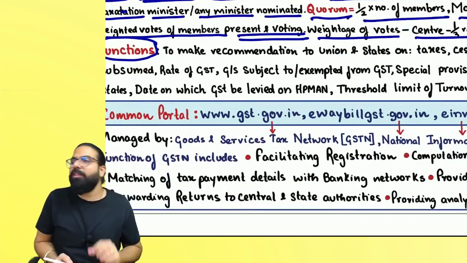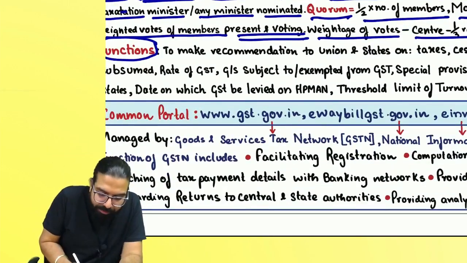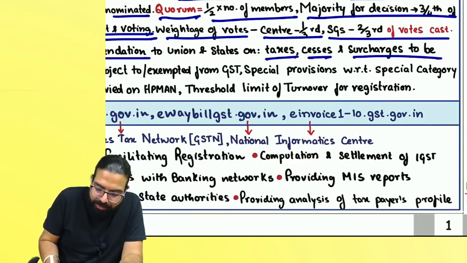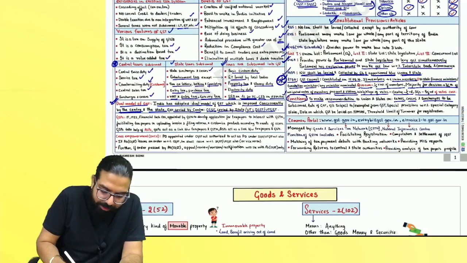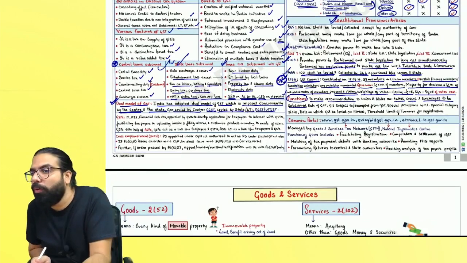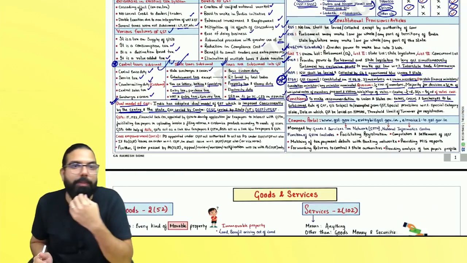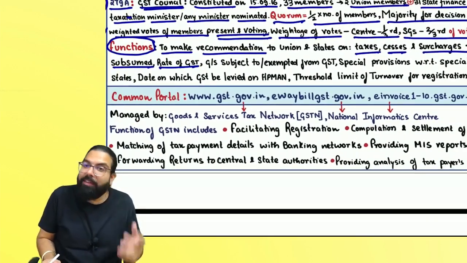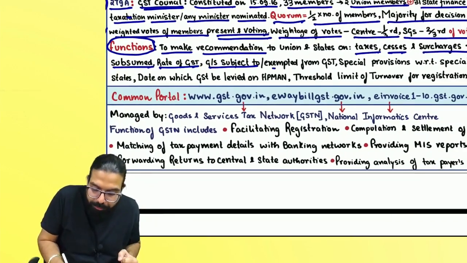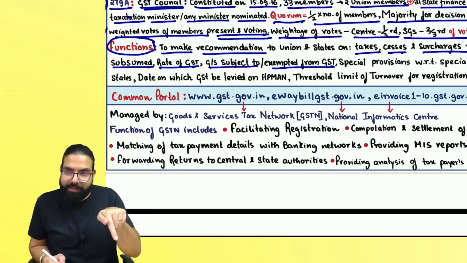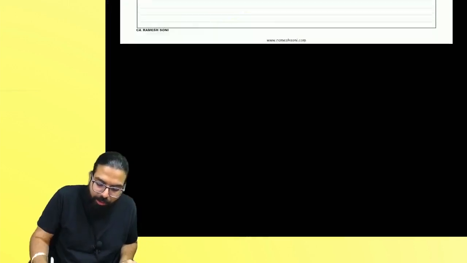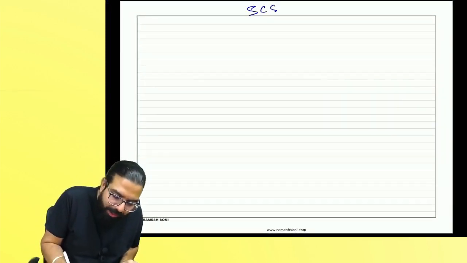Now this is a very important point: the functions of the GST Council. Always remember, what are the functions of the GST Council? The function is to make recommendations to the union and states regarding taxes, cess and surcharges to be subsumed. Who decided which taxes will be subsumed and which will not? GST Council. The rate of GST, who will decide? GST Council. Goods subject to and exempted from GST, who will decide? GST Council. And special provisions with respect to special category states. Can you tell me, everyone, what is a special category state?